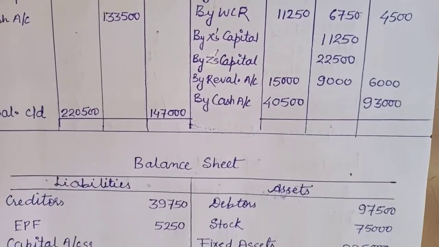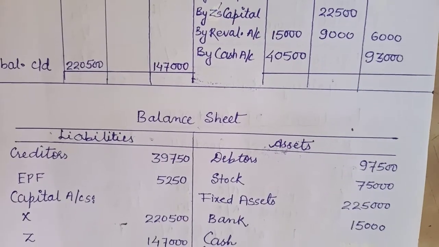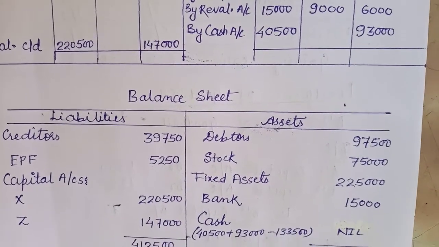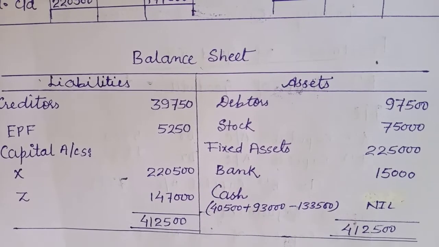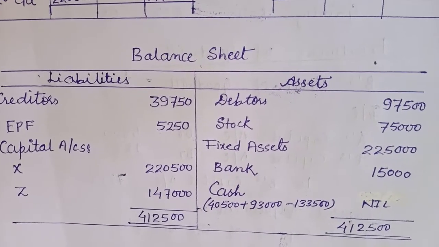Now what is the balance sheet? Balance sheet is the record of all those balances having the changed values, and if it is not changed, it will be written the same.